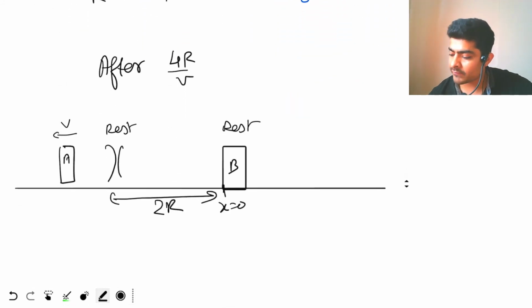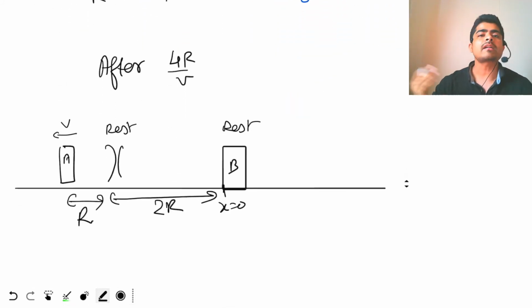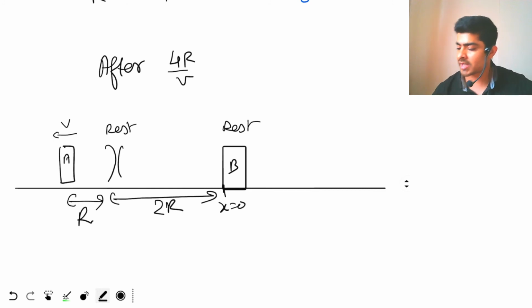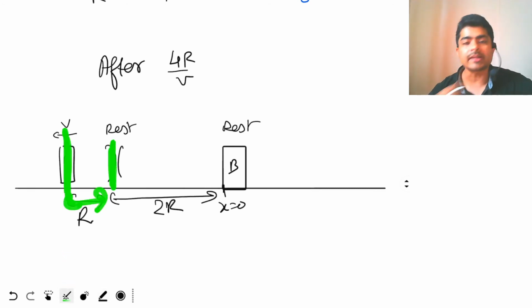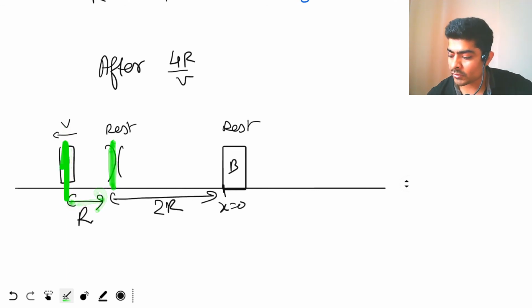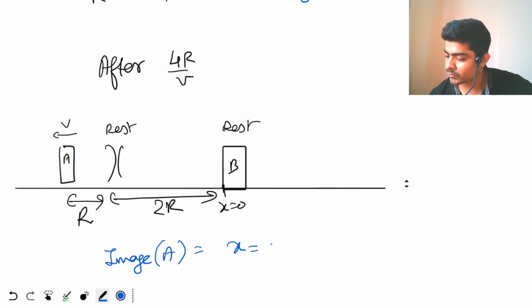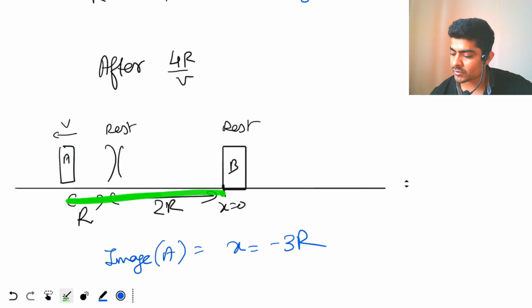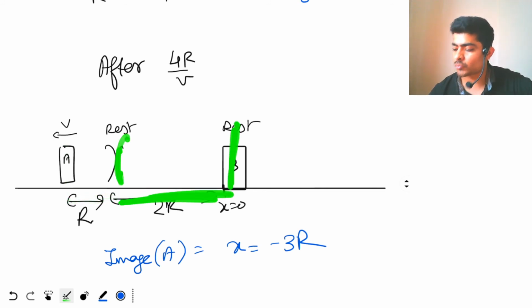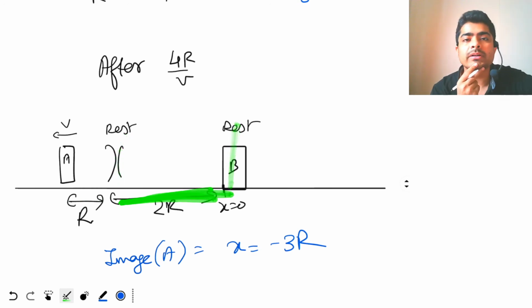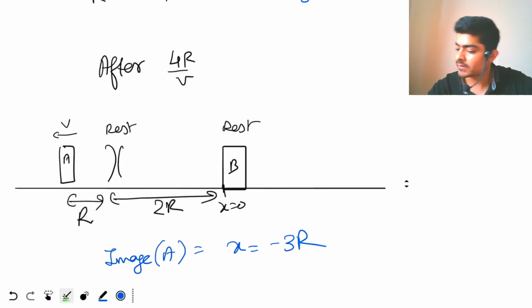So in time r by v, block A would have traveled a distance of r by v into velocity v, so the distance is r. So block A is r distance away from the mirror, and the image of block A will also lie at the position of block A. So the image of A will be at x equal to minus 3r. For block B, the object is at distance 2r, so where will the image be formed? We need to calculate it.